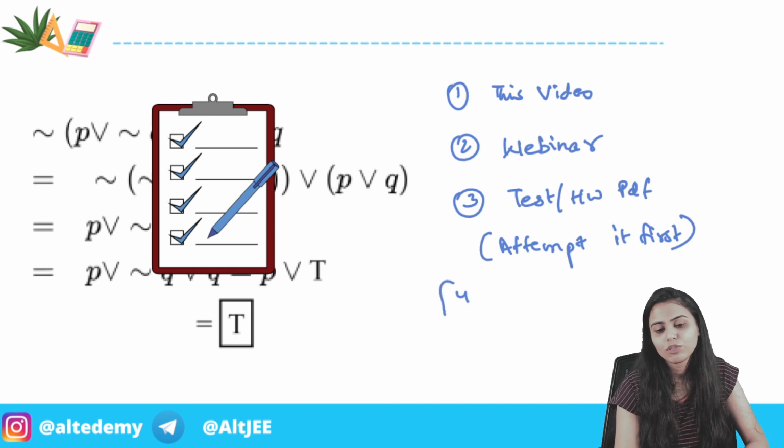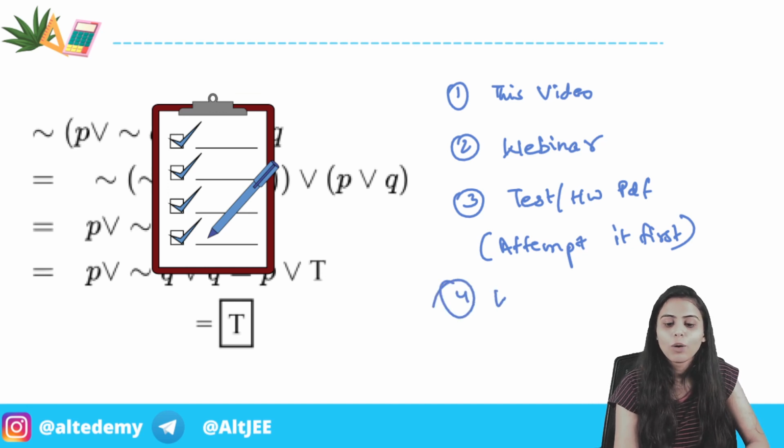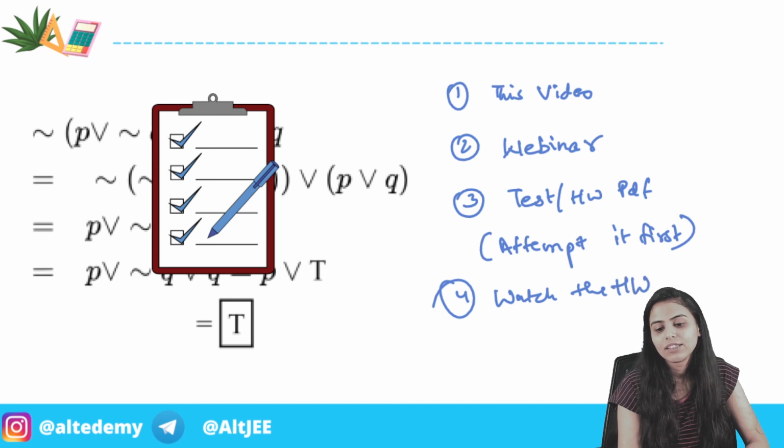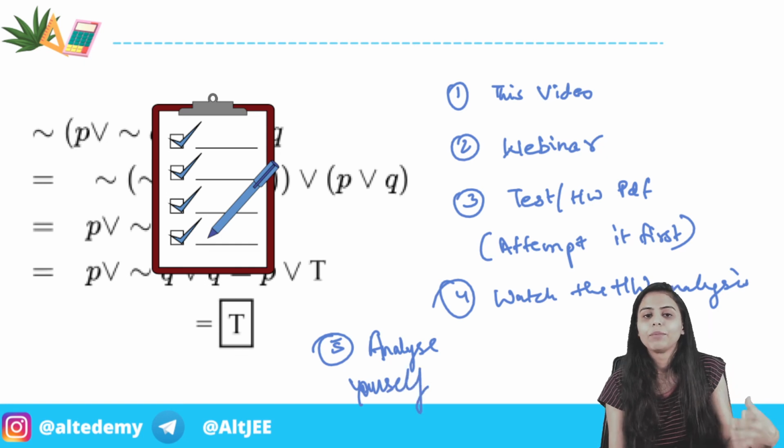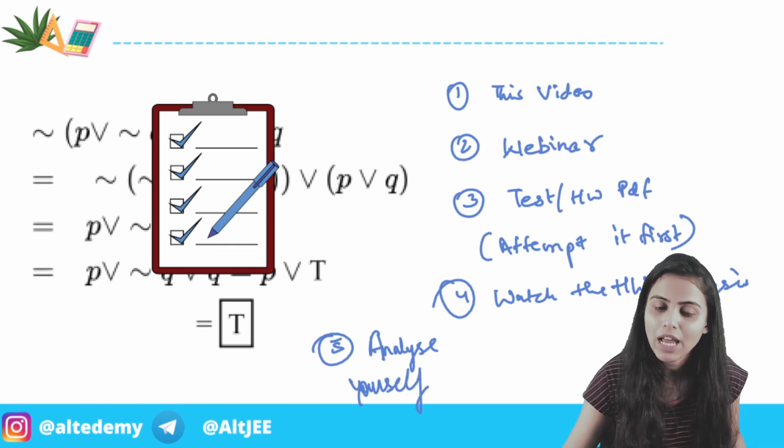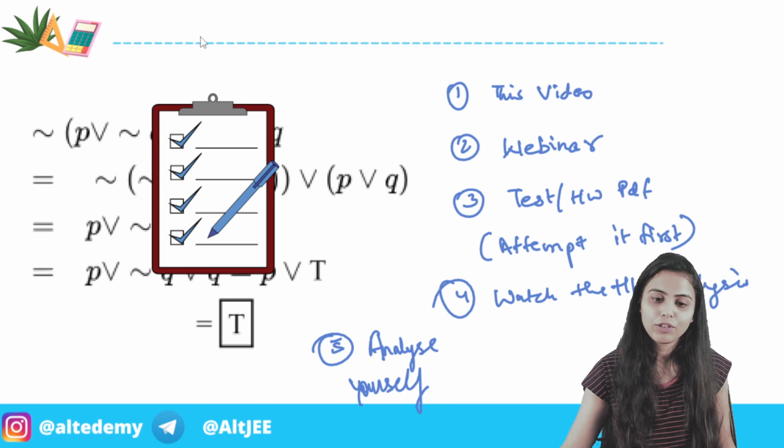The fourth step is to watch the homework analysis. And the fifth step is basically to analyze yourself, because you need to realize what you have grasped and what your level of knowledge is now for that topic.